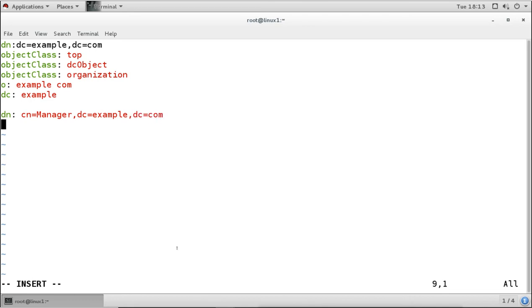Then objectClass. We are defining the class of objects, so this is the organizational role.